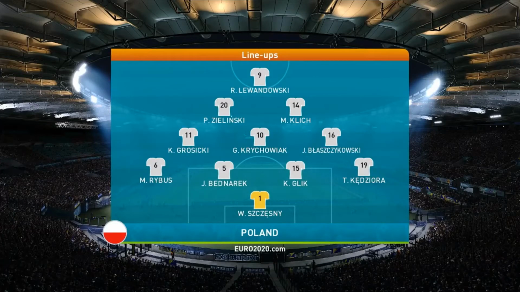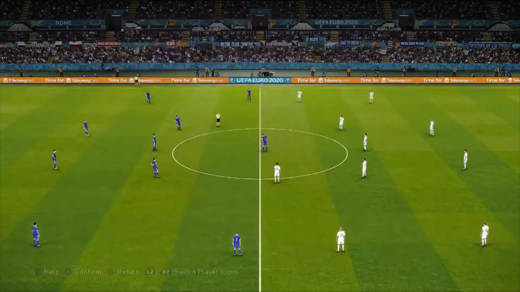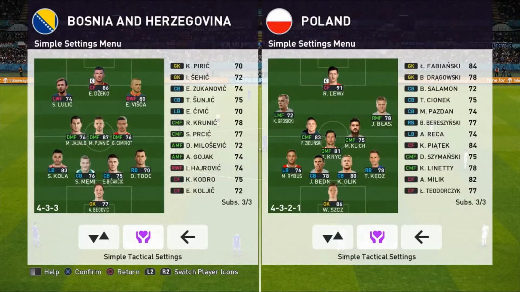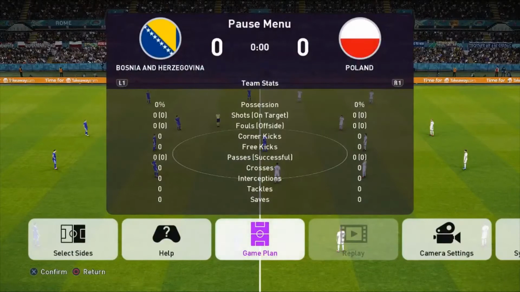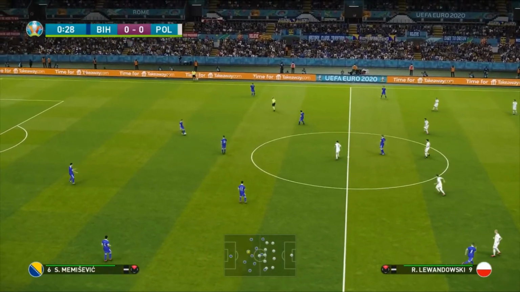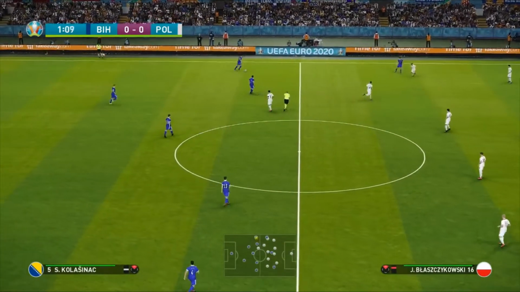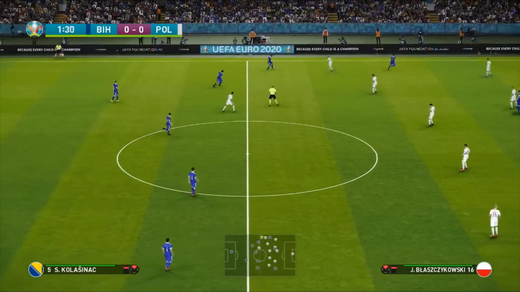Of course, the formation here isn't really showing it to proper effect, which is why I'm going to quickly pause this and just make sure that it is a 4-5-1. It absolutely is indeed. That's how the formation is looking on paper for Poland. It definitely wasn't showing a 4-5-1 in game. Anyway, here we go. Bosnia versus Poland. The Polish side are going attacking. Let's find out what happens in this game between Bosnia and Poland.